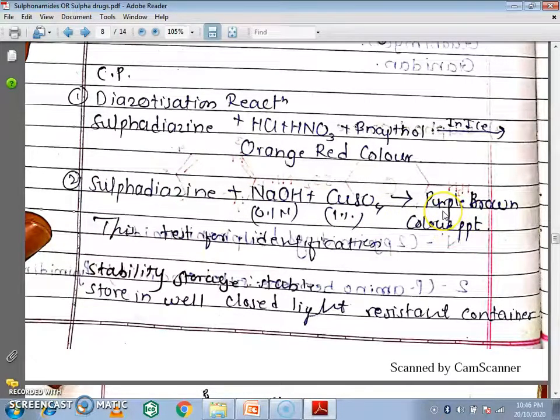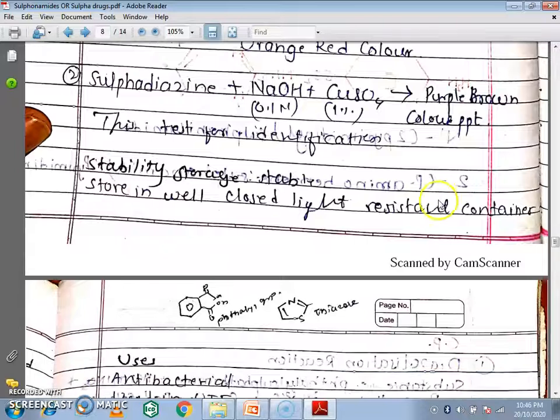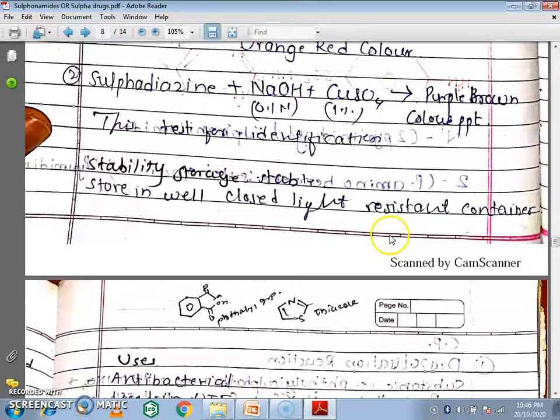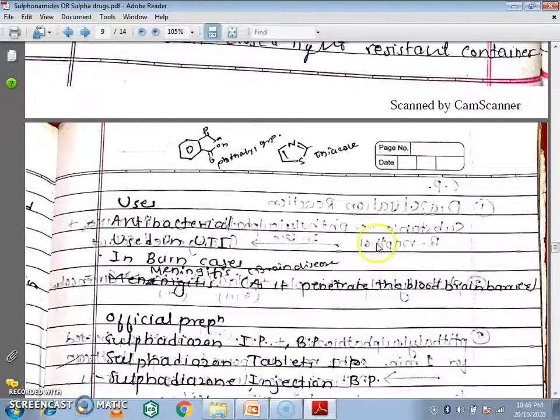These are the two chemical tests. Next is stability and storage. It is stored in a well closed light resistant container because it is affected by light.